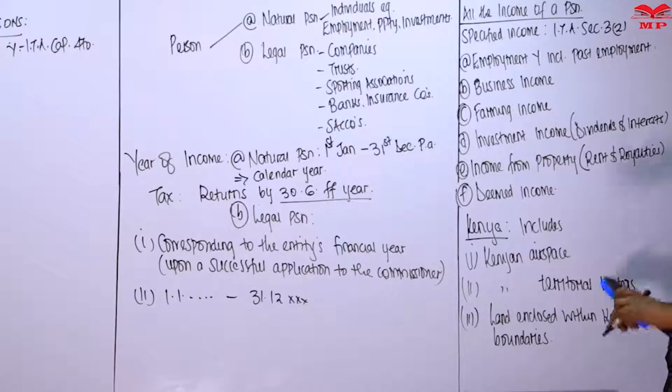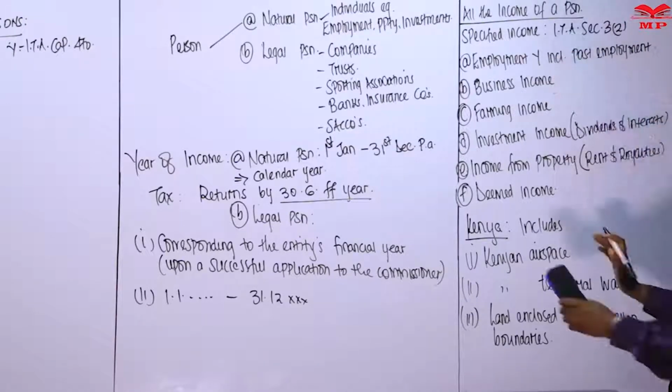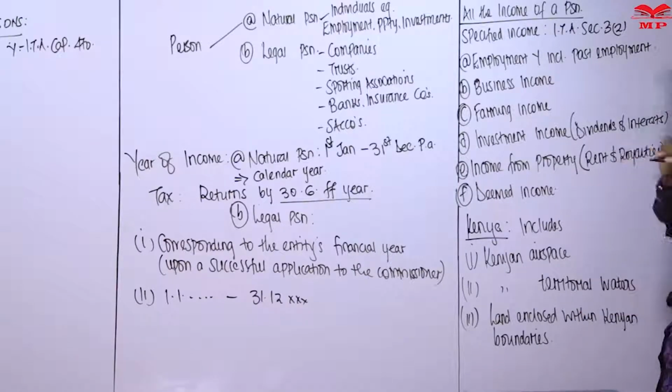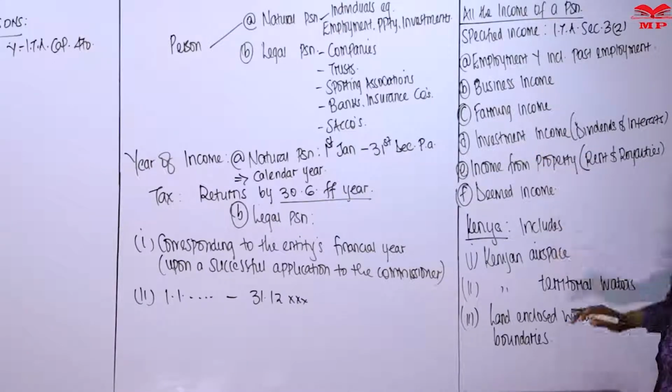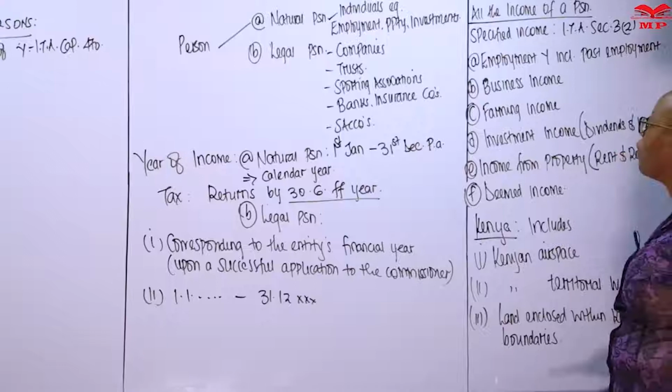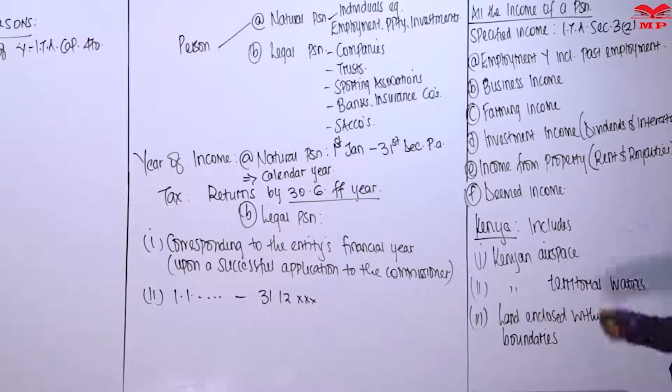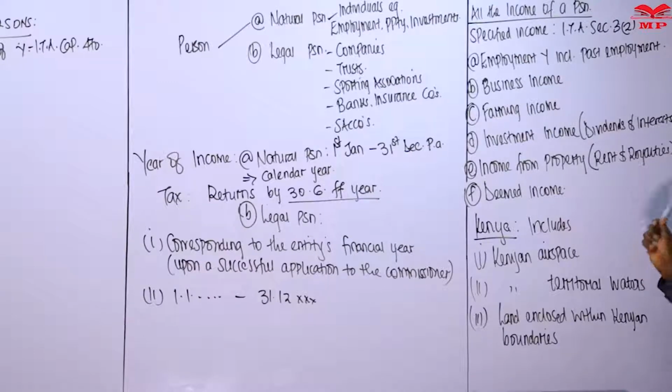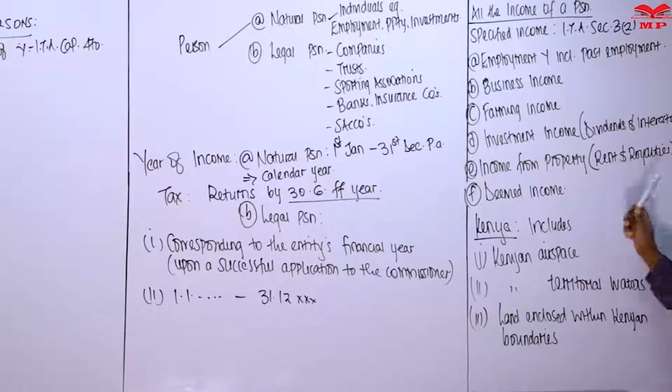So all that. If you're employed within what you're defining as Kenya, or you were employed in Kenya but for some reason you retired, or you're doing business in our space, territorial waters, or within the land, or you're doing commercial farming within what you've described as Kenya. You've invested, so you're earning dividends from a company in Kenya. You have money in some bank in Kenya, or you have developed some property within Kenya and you're collecting rent. So that is what all the income of a person means.